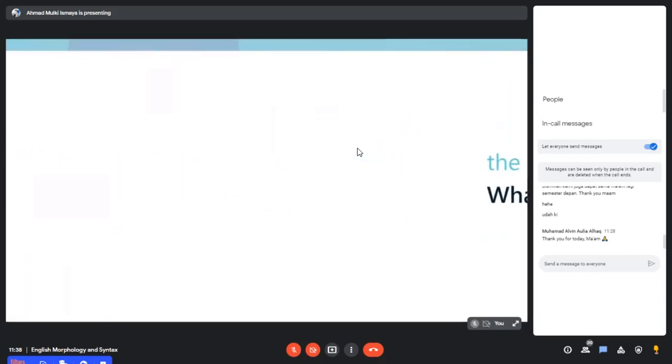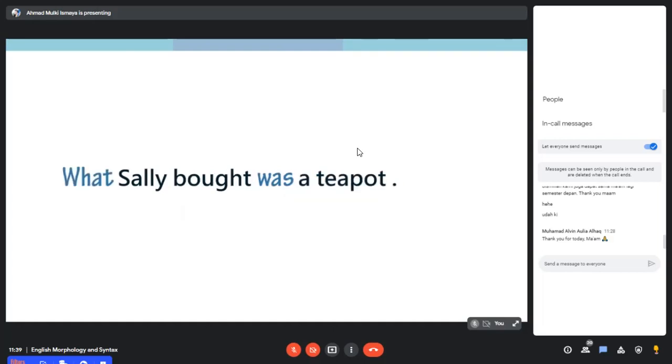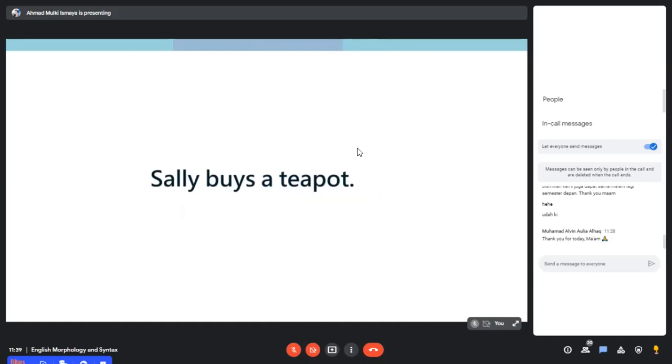So I'm going to do more sentences here now. Sally bought a teapot. You want to know if a teapot is a constituent. You replace it with a WH word. It would be Sally bought what, and then you front it. What Sally bought was a teapot. You add that part. If here the sentence was in present, Sally buys a teapot, then the test would be what Sally buys is a teapot. You see, the tense would match.